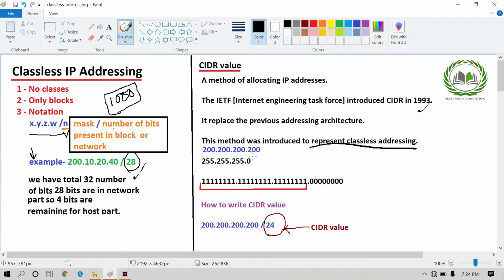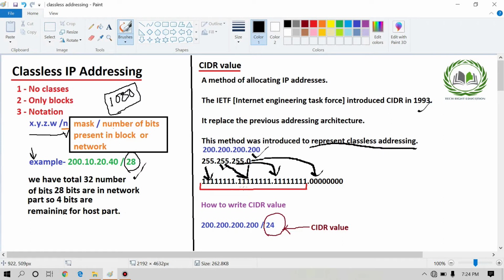Suppose we have this IP address and the subnet mask is this. Then how will we calculate the CIDR value of this particular subnet mask? Simply, we know that 255 is equal to all ones. So simply write all ones here because the value is 255. Write all ones here because here is also 255. Write all ones here. Here is 0, so write all zeros. Now how to calculate the CIDR value?